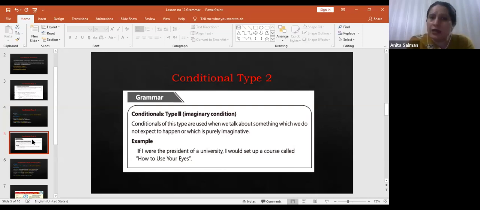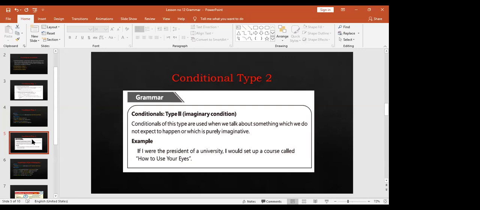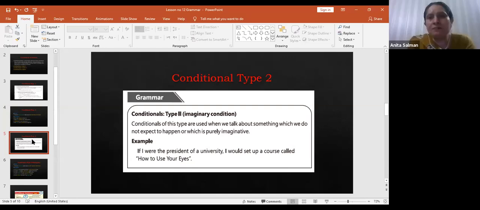If I were the prime minister, I would open many universities in the country, right? In this way, these are imaginative sentences or unreal situations in which we speak. Anyhow, the more important thing is their structure, right? You can see their structure.